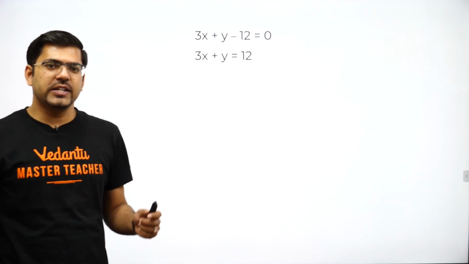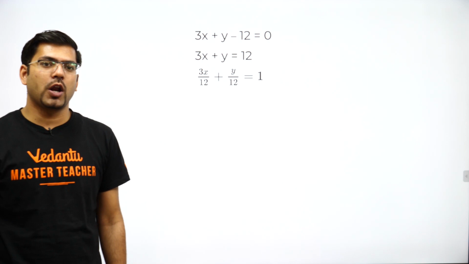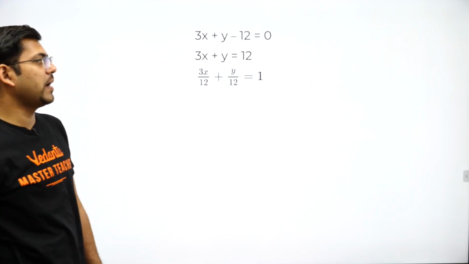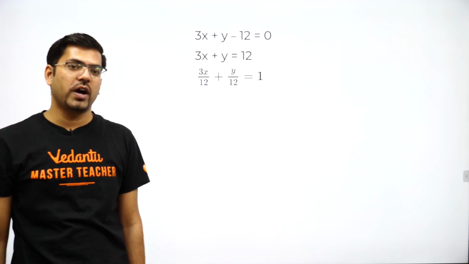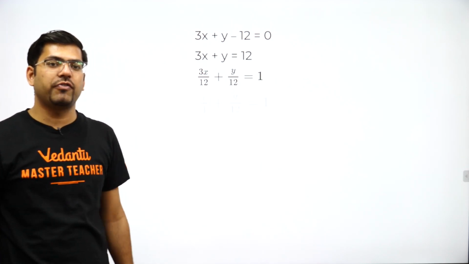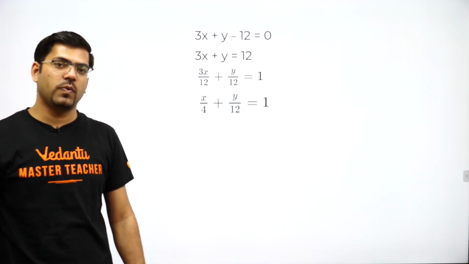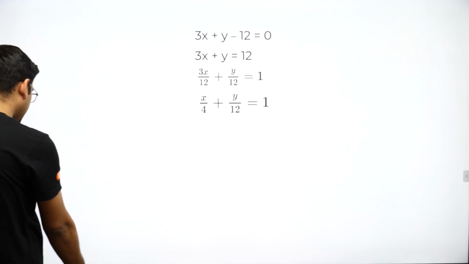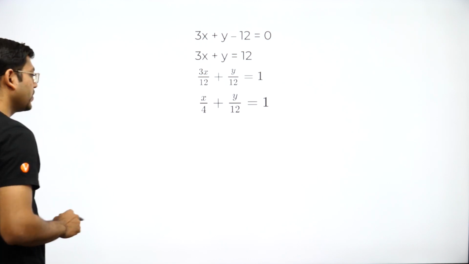Now send this 12 to the LHS with the denominator. See, I have sent this 12 to this side: 3x by 12 plus y by 12, and here nothing is left, so 1. Now 3 will cancel 12 in 4 times, so it will be x by 4 plus y by 12.